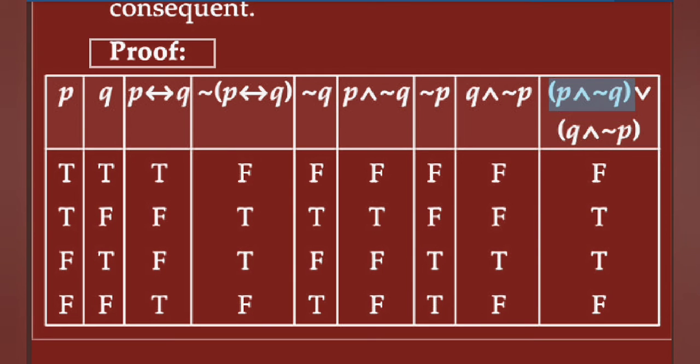Next, P and negation Q or Q and negation P means this column, P and negation Q, or with this column, Q and negation P. Here disjunction is used in these two columns. First column this and second this means F or F is F, T or F is T, F or T is T, and F or F is F. This is the truth table for this statement.